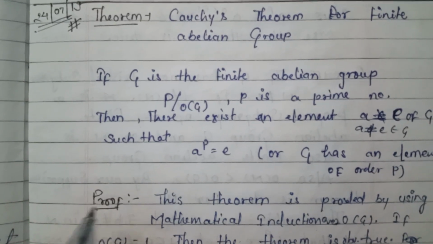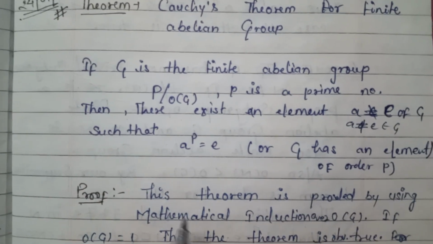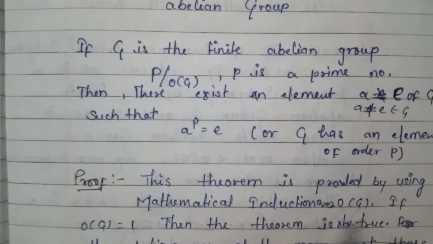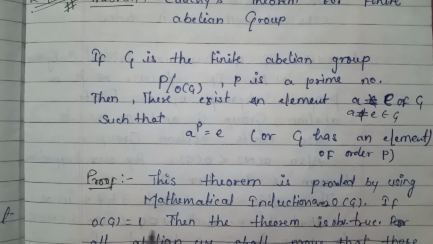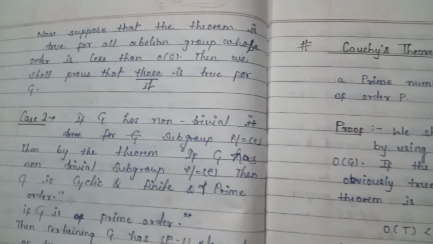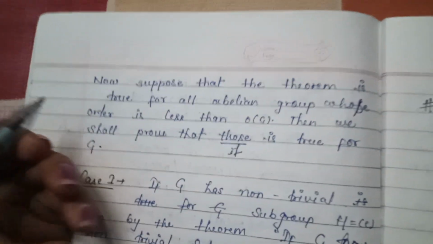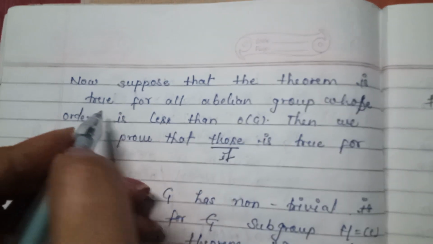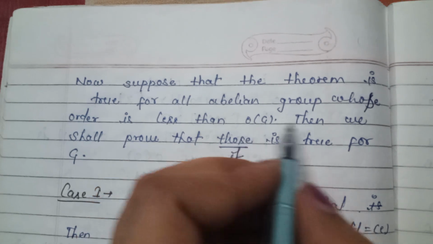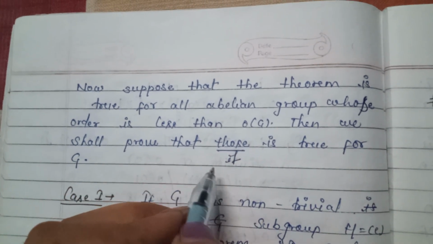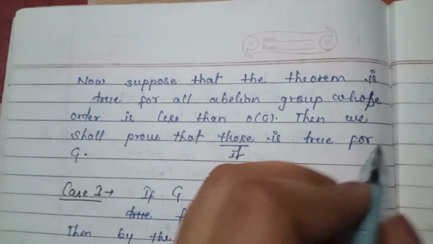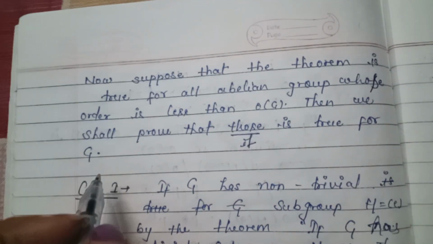इसका प्रूफ देखते हैं. This theorem is proved by using mathematical induction over order of G. If order of G is equal to 1, then the theorem is obviously true. Now, suppose that the theorem is true for all abelian groups whose order is less than order of G. Then we shall prove that it is true for G.